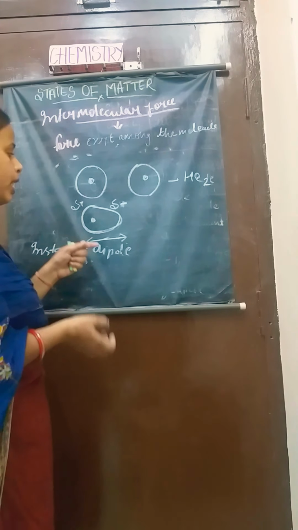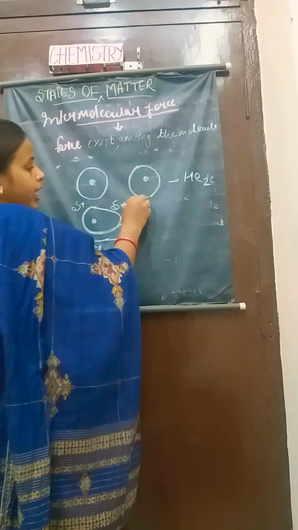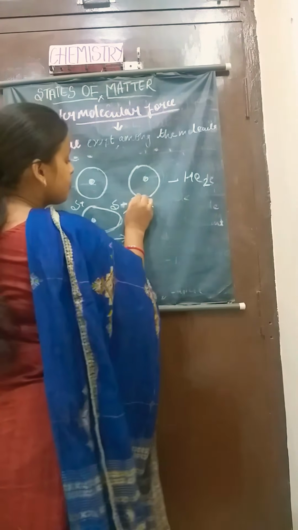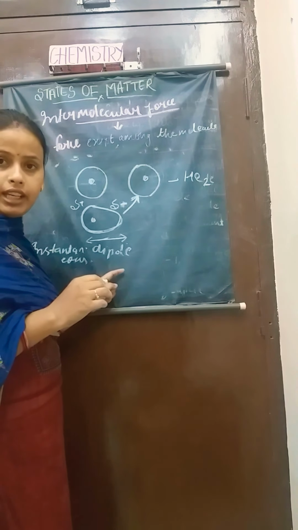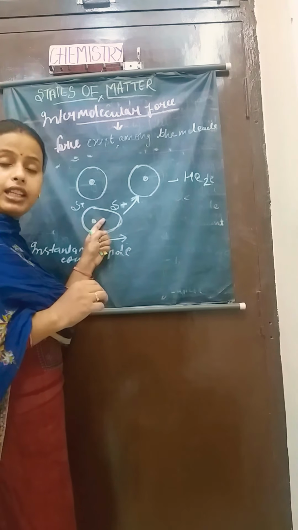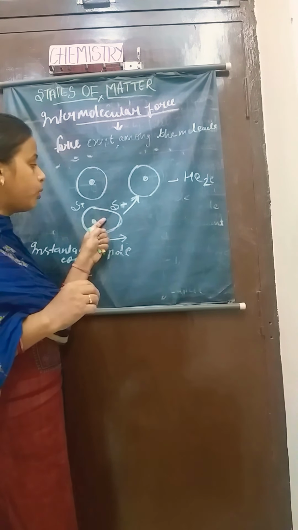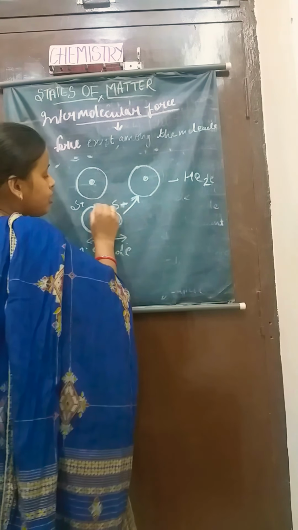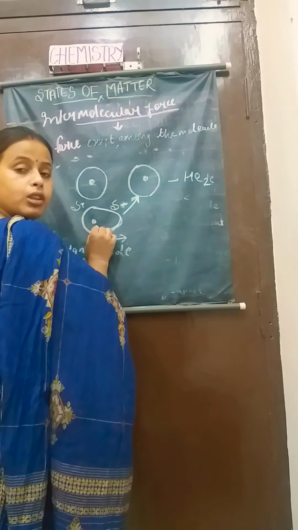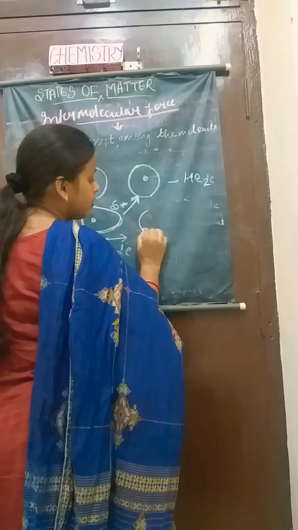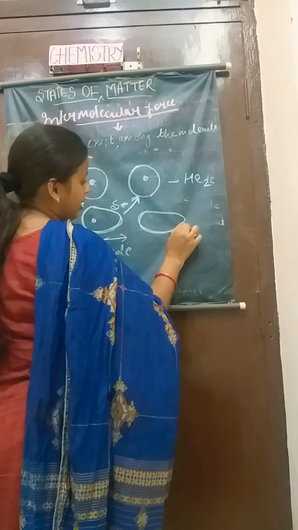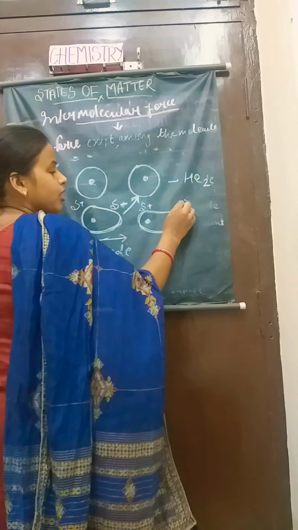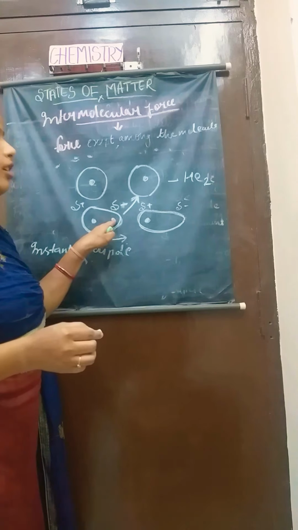Okay. Now what happens when this molecule comes in close contact with this neutral molecule or neutral atom? This molecule also gets polarized in the presence of this atom or molecule. Delta negative is there, so in the presence of the charges of this molecule, this atom also gets polarized, and you will see that the positive charge will be near to the negative charge.